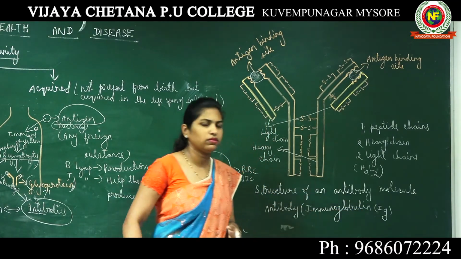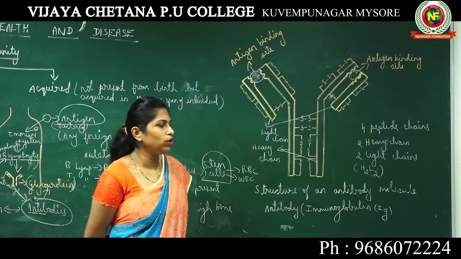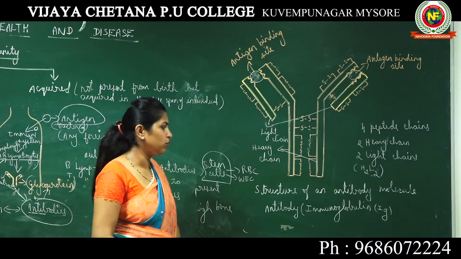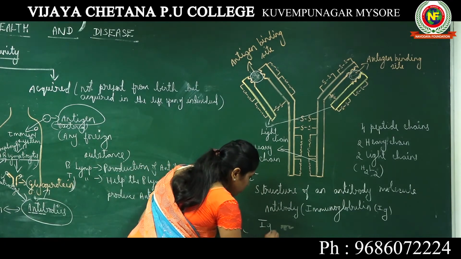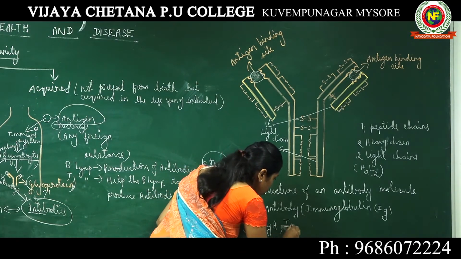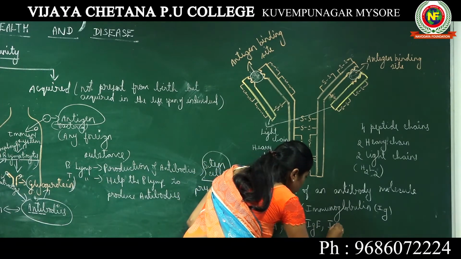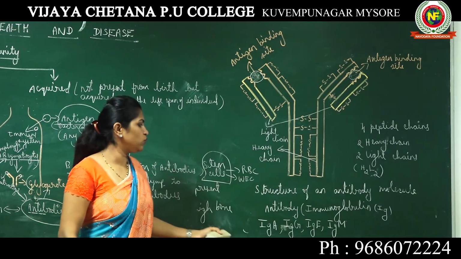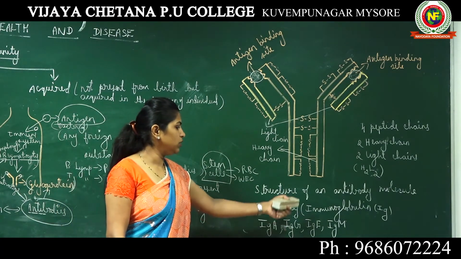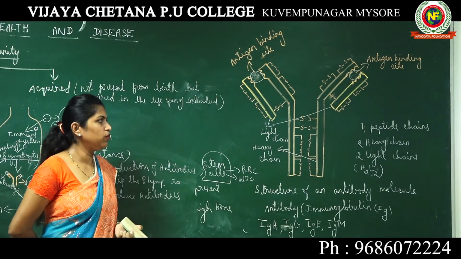Immunoglobulin can be abbreviated as Ig. Now, there are different types of immunoglobulin. Antibodies are not only of one type; there are different types of immunoglobulins depending upon different requirements of the body: immunoglobulin A, immunoglobulin G, immunoglobulin E, immunoglobulin M. So there are multiple types of immunoglobulins.